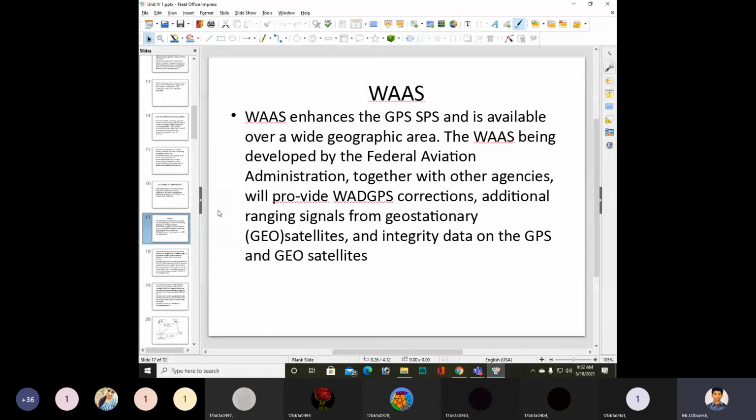The WAAS, being developed by the Federal Aviation Administration together with other agencies, will provide Wide Area Differential GPS (WADGPS) corrections, additional ranging signals from geostationary satellites, and integrity data on the GPS and geo satellites.